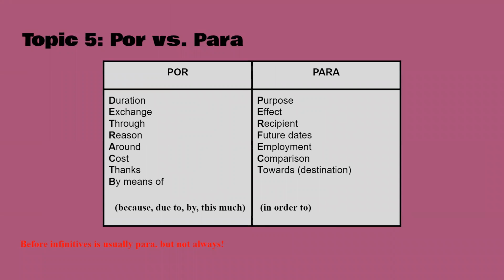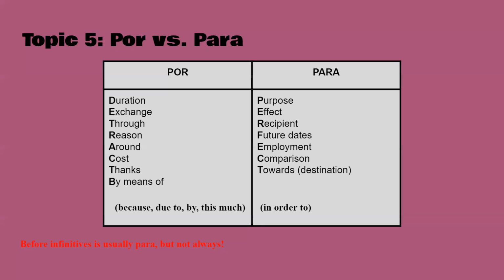Por and para. Okay. This is kind of complicated, but this is what it's like. These are specific differences between them. Generally speaking, you use por for saying because. So if you're saying because, sort of like answering why something happened, you use por. It also could be due to. I did this because of this, due to this, by this.